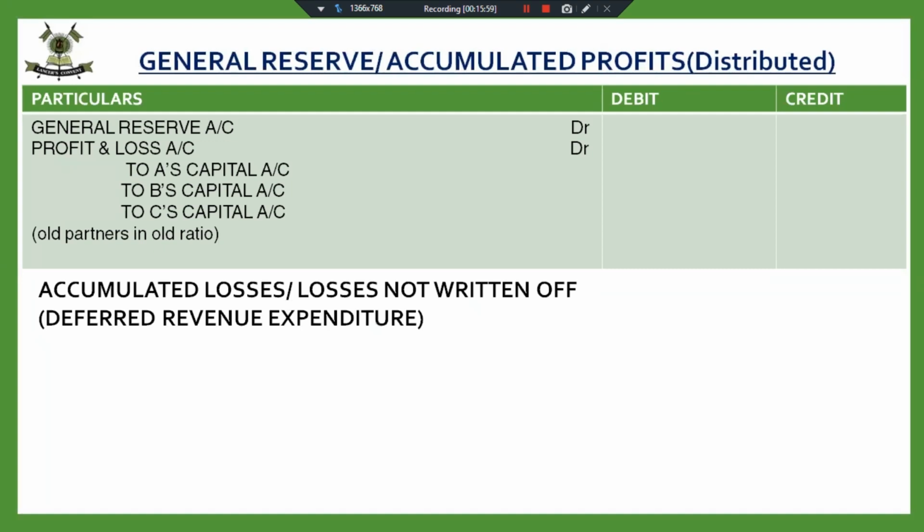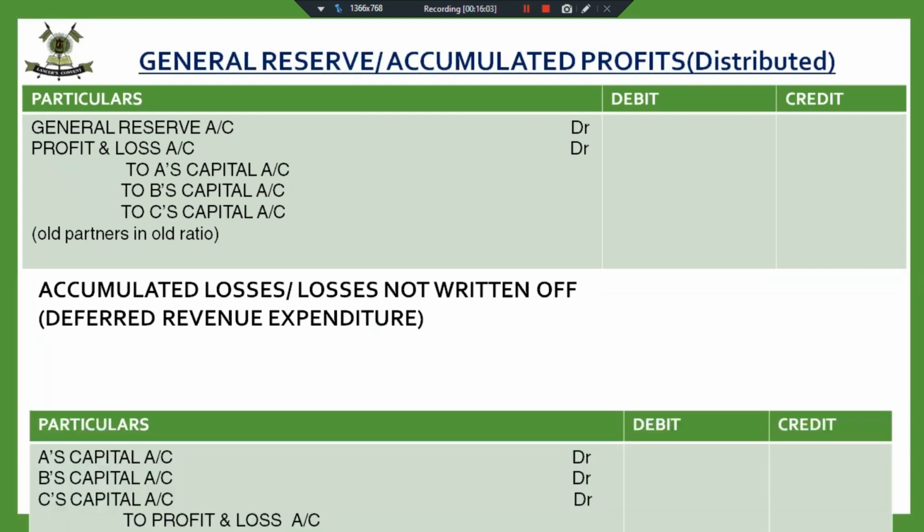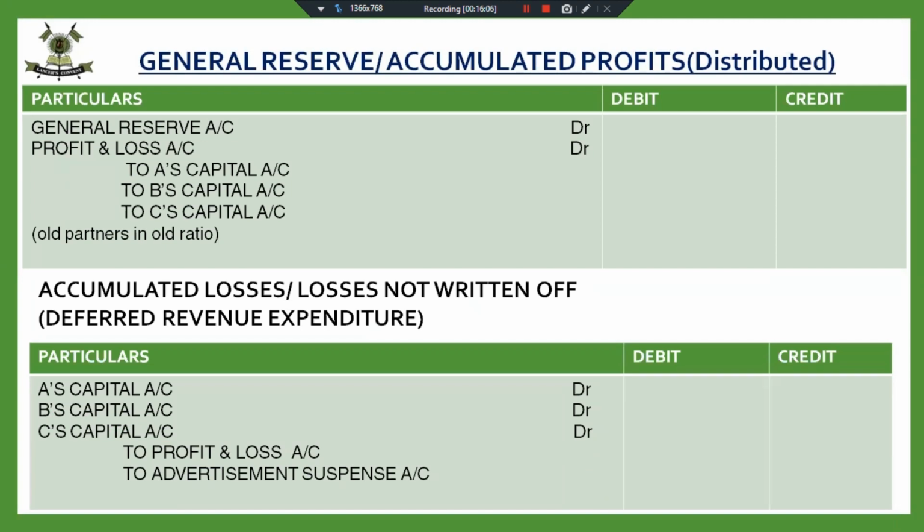Very good. Partners capital account is debited. Then my entry is partners capital account to profit and loss account. Fine. Or any deferred revenue expenditure is there, that has to be credited. Fine. So these entries are same.